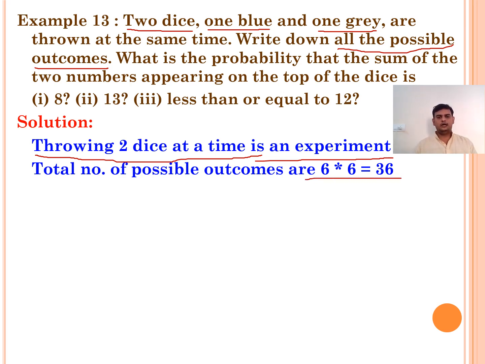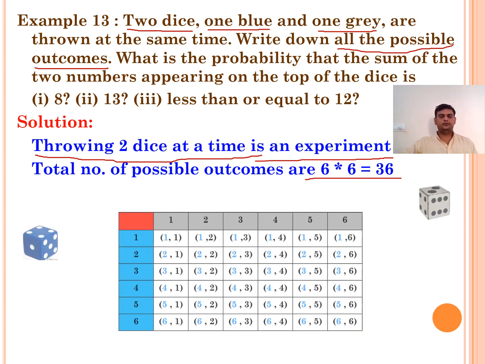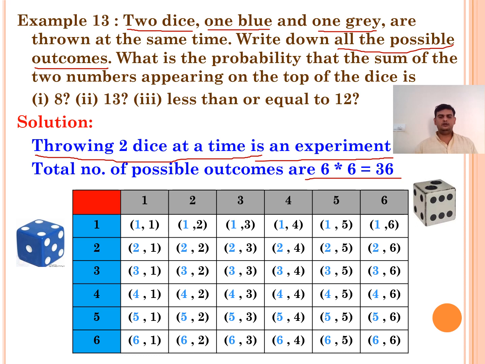When we throw 1 die, we have 6 outcomes. When we throw 2 dice at a time, it means 6 × 6 = 36 possible outcomes we are getting. Now they asked, list out the possible outcomes. Here we have the table.